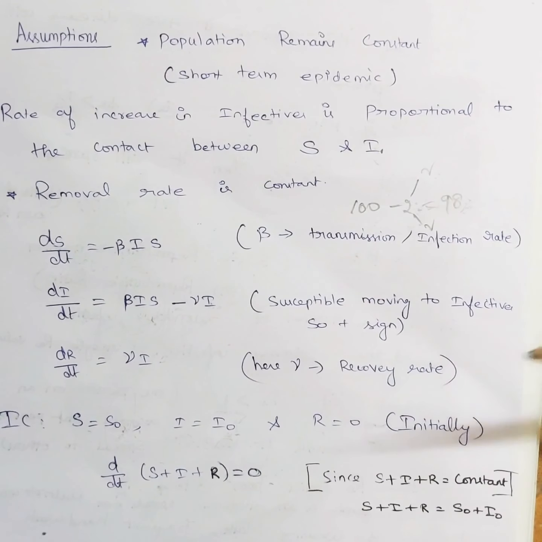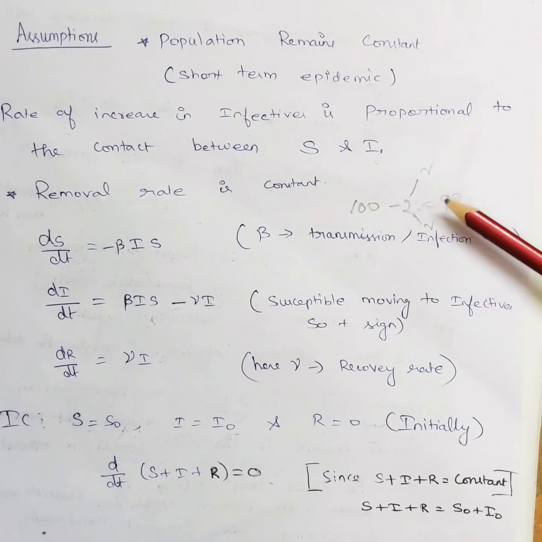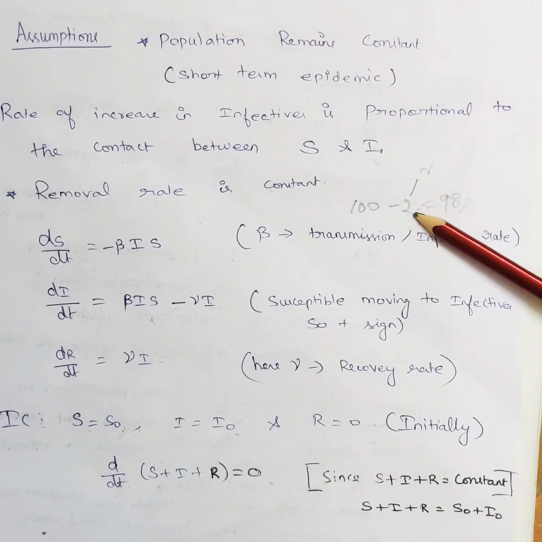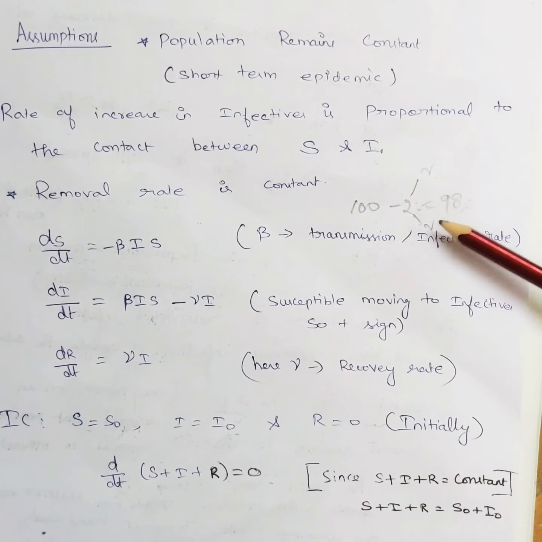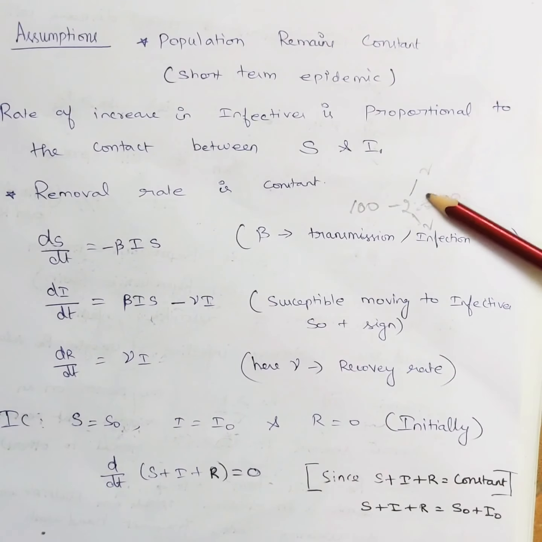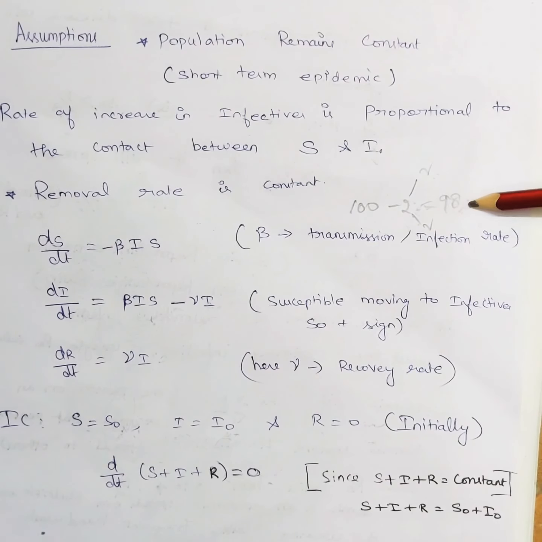Let's see an example for this negative value. If the total population is 100 and if 2 people got infected, then 98 will belong to the susceptible category. 2 are there in the infected category. Now again, these 2 will transfer the disease to 2 more people individually. So in that case, the total number of infectives will become 6 and the total number of susceptibles will reduce from 98 to 92. Now you can see that the S value is decreasing. That is why we have a negative sign.